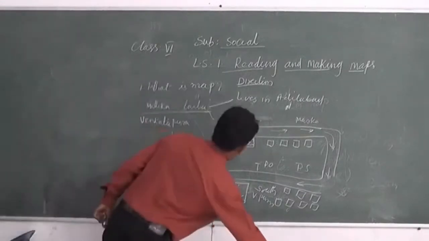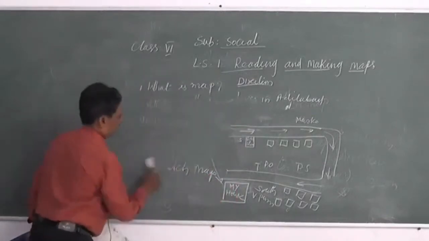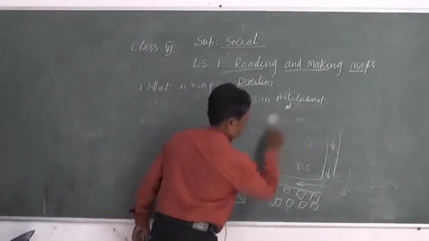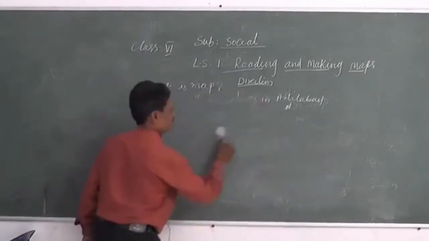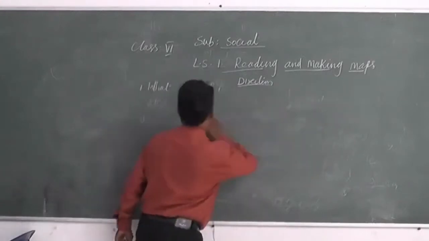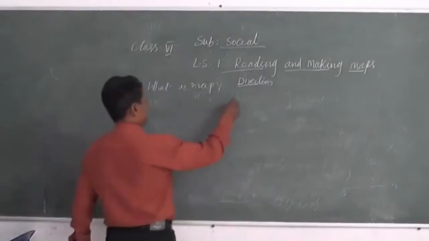Now coming back to the second component, which is distance.